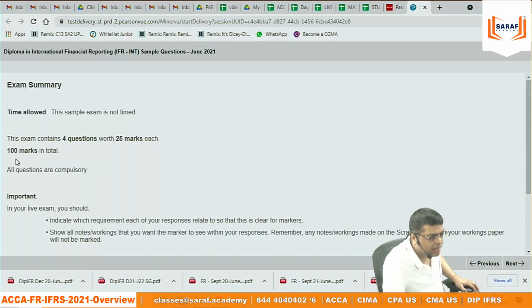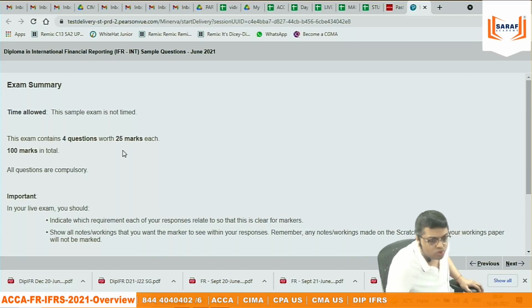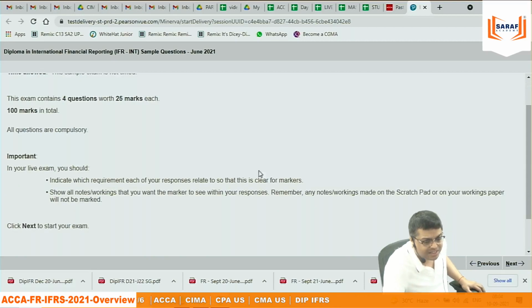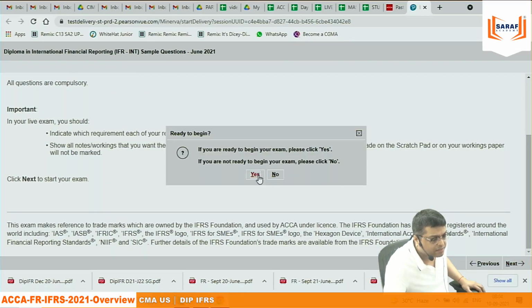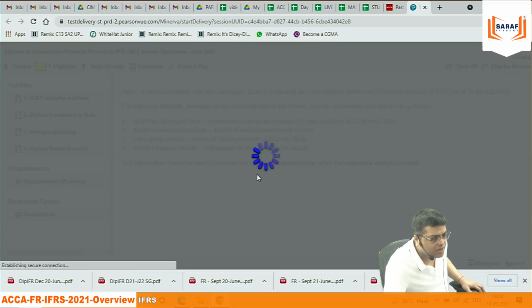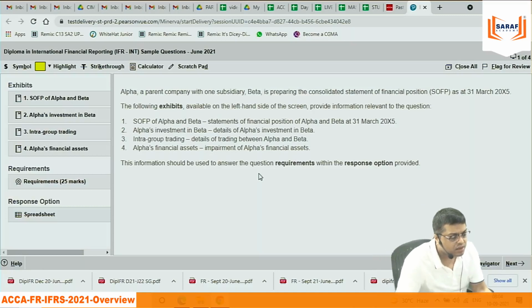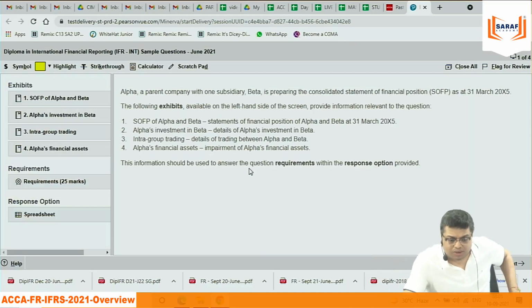The time allowed is given, and it is a 100 marks paper. The exam has 4 questions of 25 marks each. There are no choices. Then they are taking you to the questions. This is the first question which came in the June 2021 exam.